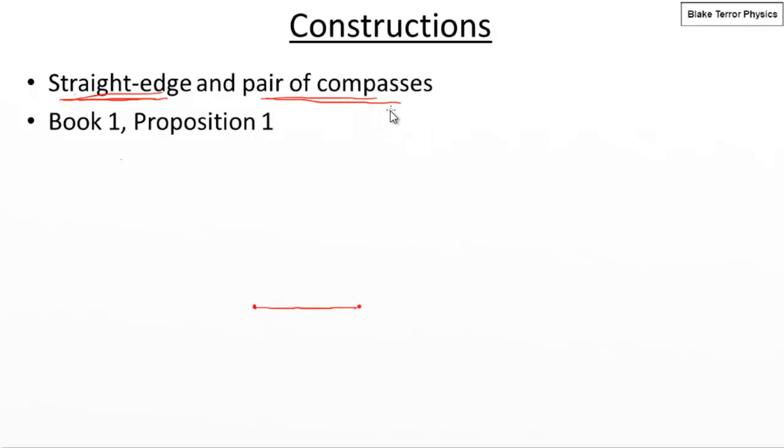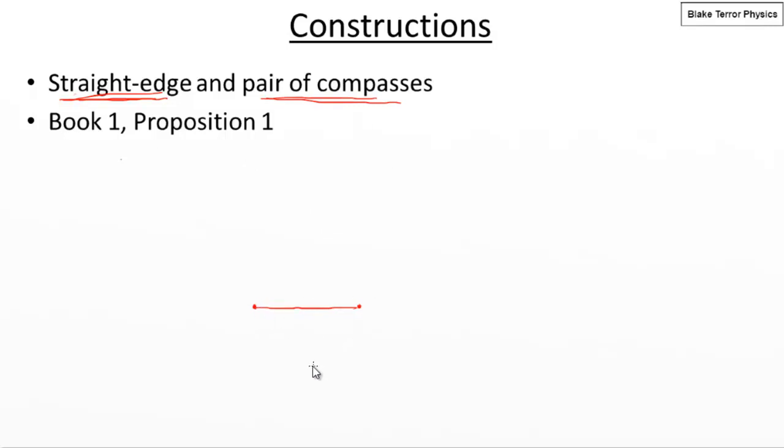And this is a way of drawing circles really, and not just drawing circles, also marking on the same distance in different directions. So what do I mean by that? Well, we're going to see it when we're constructing this equilateral triangle.